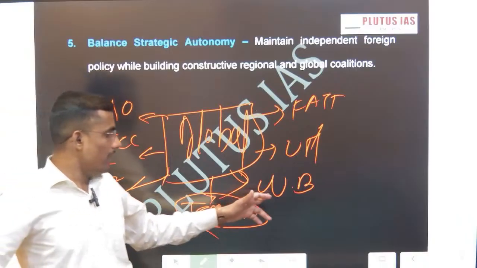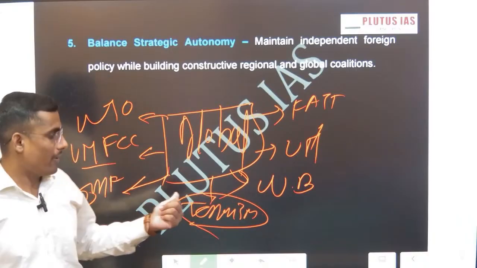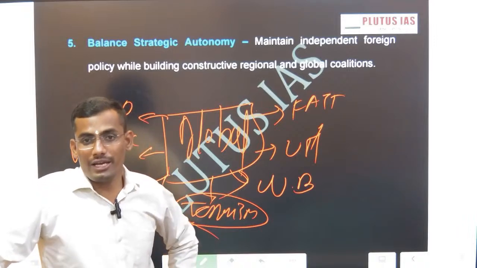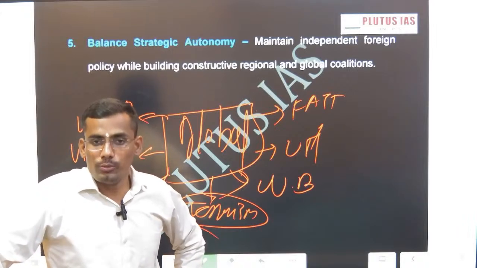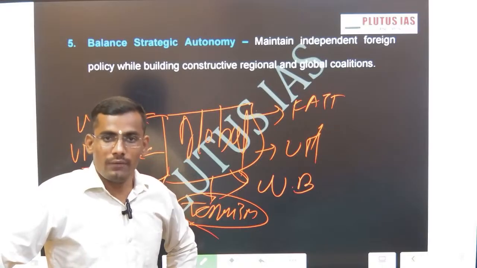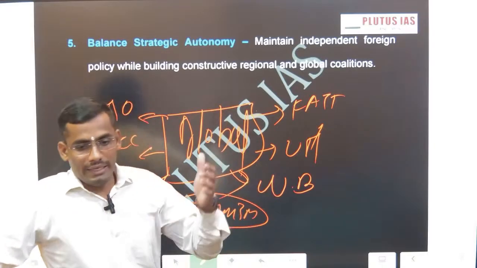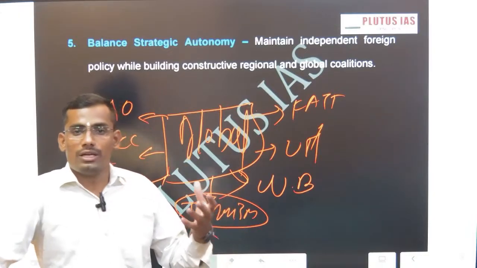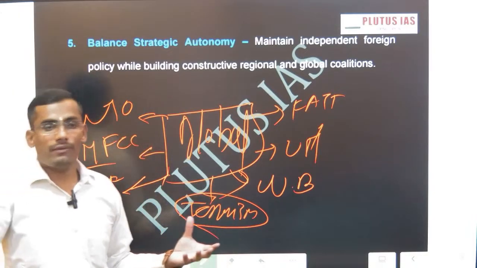Then the World Bank and IMF, as we know, are mostly controlled by the Western countries, and Israel has clout to provide much assistance to India there. And despite this, India and Israel can do a little bit more for the development of the global south. Okay, this is one point.